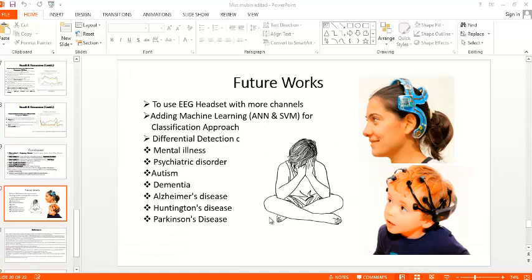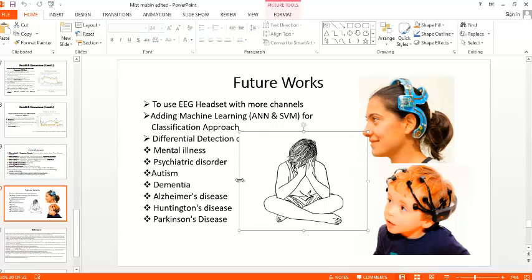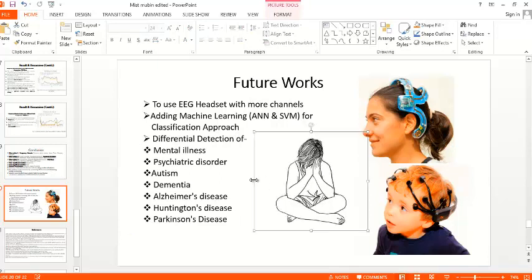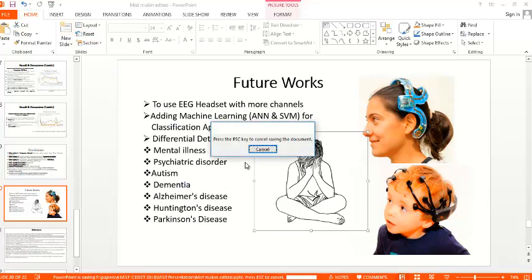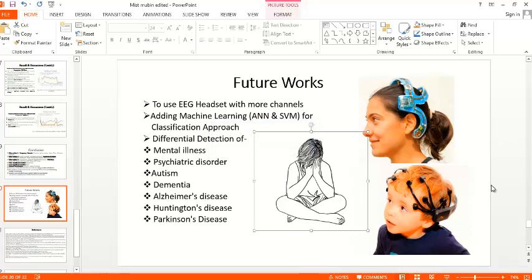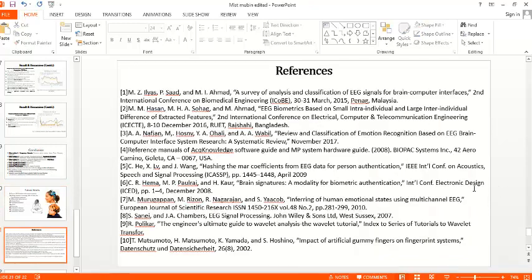So what are the future works? Our future works include using an EEG headset with more channels, adding machine learning techniques for the classification approach, and differential detection of mental illness, psychiatric disorders, autism, dementia, Alzheimer's disease, Huntington's disease, or Parkinson's disease. And these are the references.